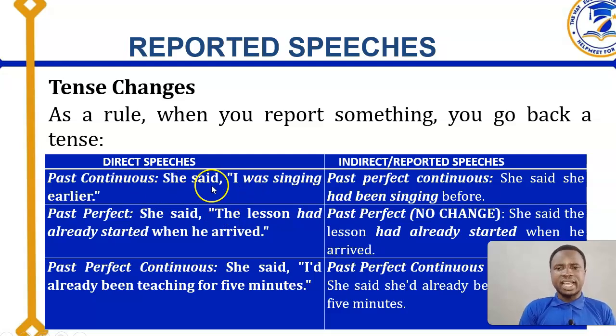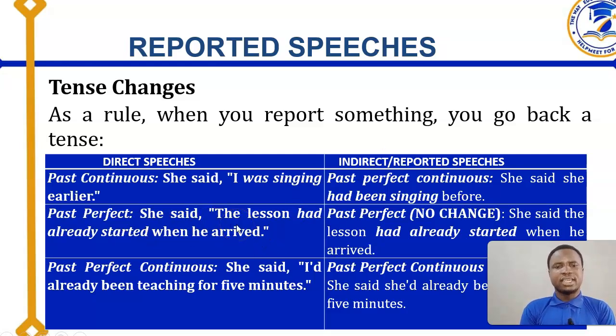Past continuous. She said, "I was singing earlier." Can you see? Was singing, past continuous. Assuming it's present continuous, it's going to be what? Is singing, I'm singing. Now, past continuous, like was singing, is going to change to past perfect continuous. So we are going to change that was singing to what? Had been singing. So she said she had been singing before. Earlier changes to what? Before. We are still going to look at verbal changes later. We are only focusing on the tense changes.